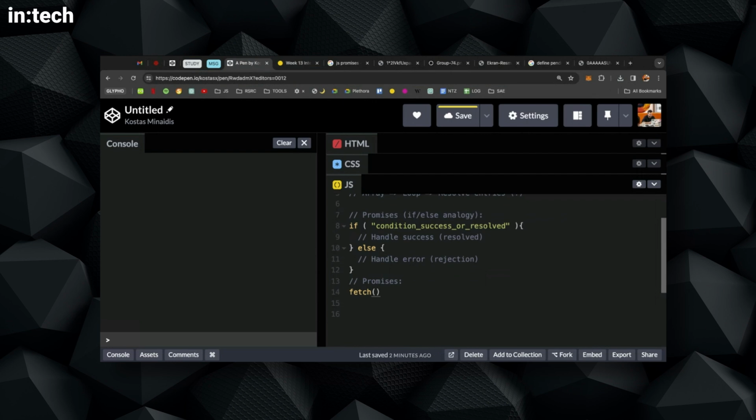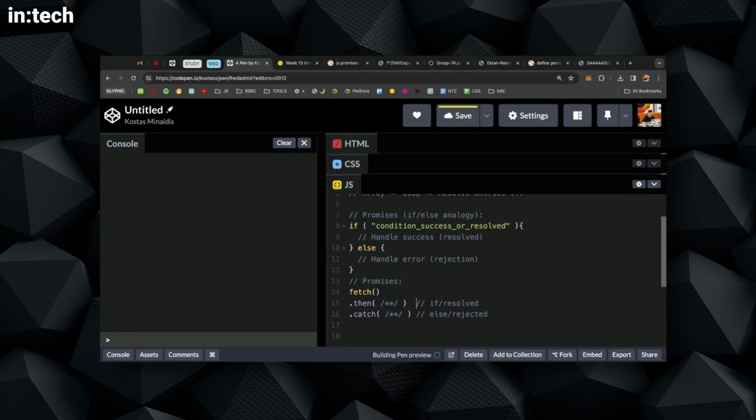So it's starting its work, and then it will either resolve or reject, and then you have this strange looking syntax for now at least. So this is the, let's say, else, sorry, this is the if, resolved, and this is the else, rejected.